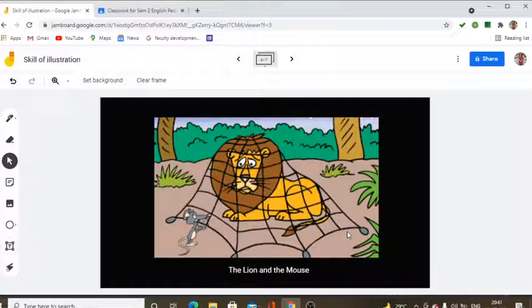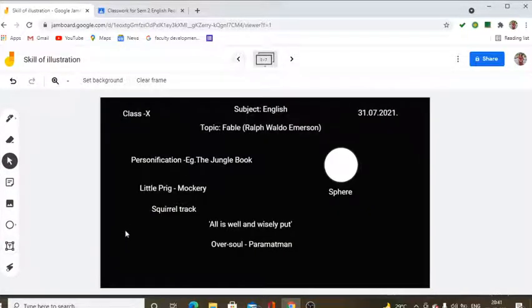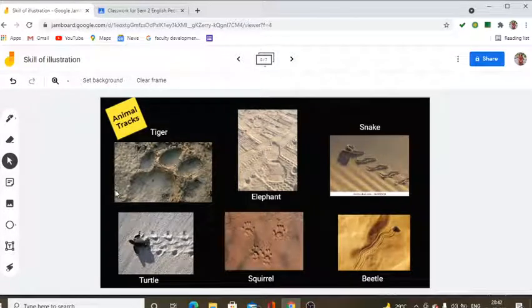Now we move on to the next component, simple and easy. Now the teacher writes the term squirrel track on the board. The teacher explains that a squirrel track is basically the footprints of the squirrel which are left on the mountains. The teacher shows the pictures of other animal tracks.